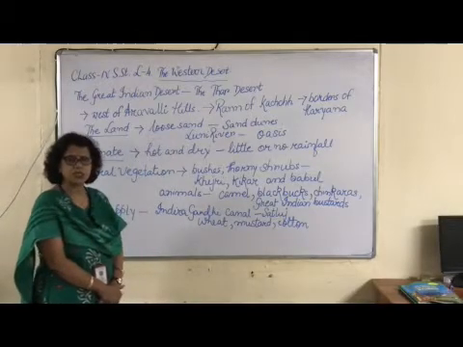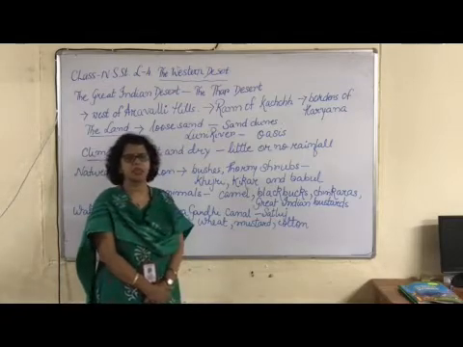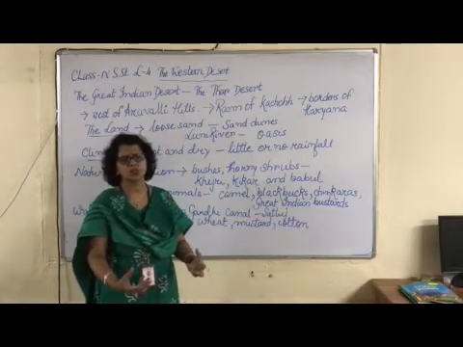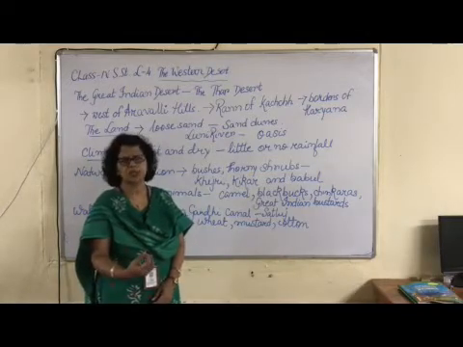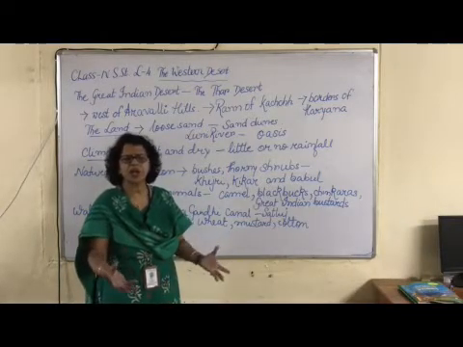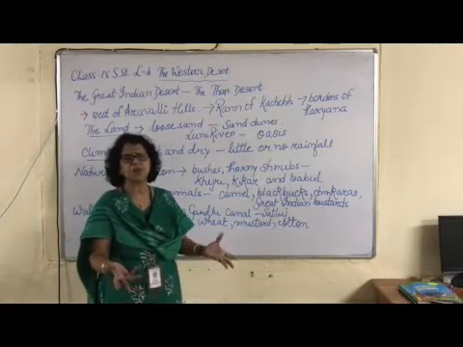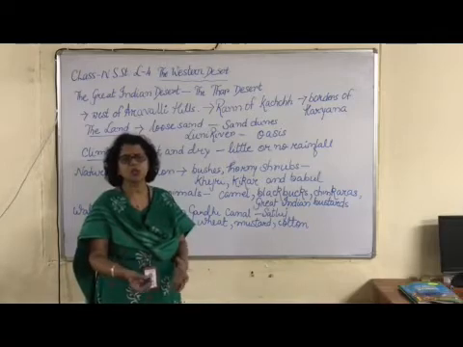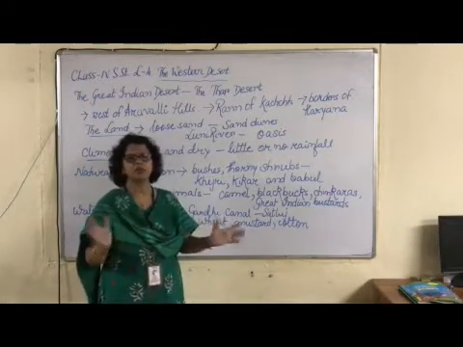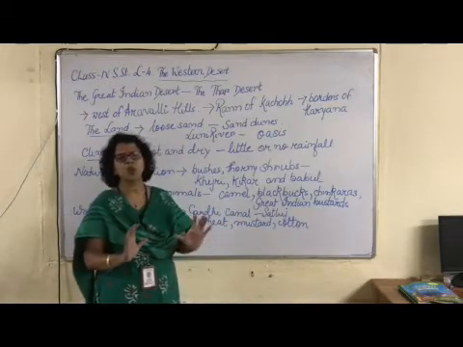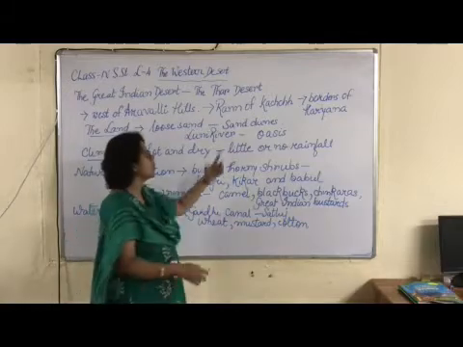Now, what is an oasis? In a very few places there are little water sources, maybe a stream. Because there is hardly any rainfall, most of the time they are dry, but sometimes there is water there, and the place surrounding that water source where a little bit of greenery is there is called an oasis.